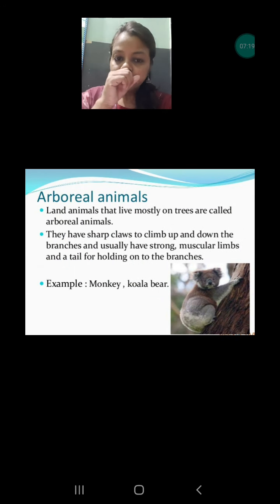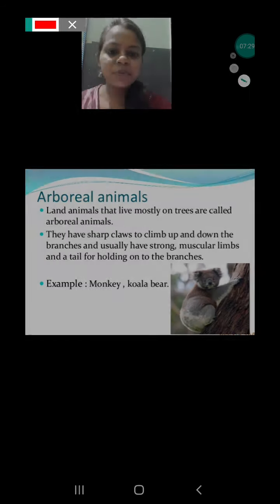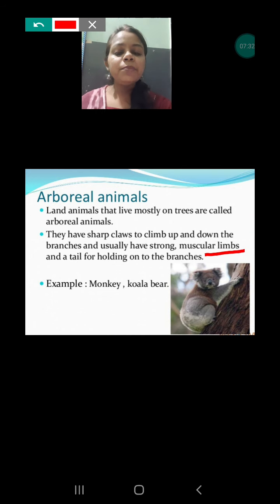That helps them to climb up and down the branches, and they usually have strong muscular limbs and a tail for holding on to the branches. Here you can see the limbs. It is written limbs. Limbs means both hands and legs. Generally the animals have front limbs that play the role of hands, and the back legs play the role of legs, but all four are called limbs also.